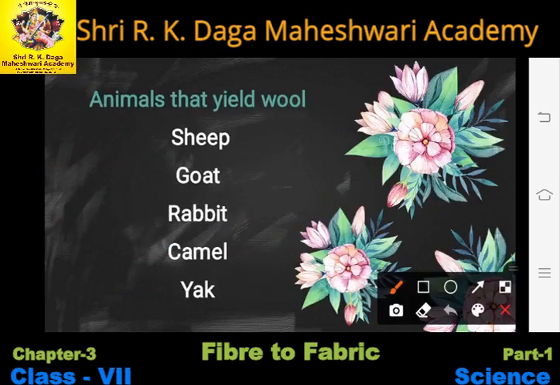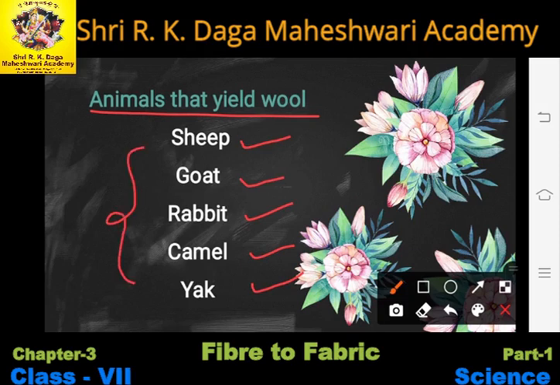Now the next point is animals that yield wool. We are going to study the animals from which we can get wool. Sheep, goat, rabbit, camel and yak, these are a few of the animals which give us wool. So one by one we will study all the five animals given here.